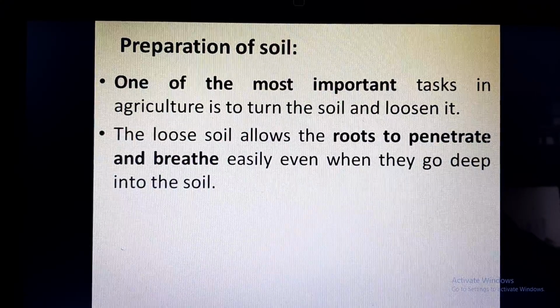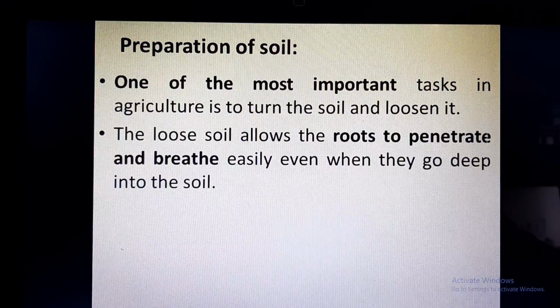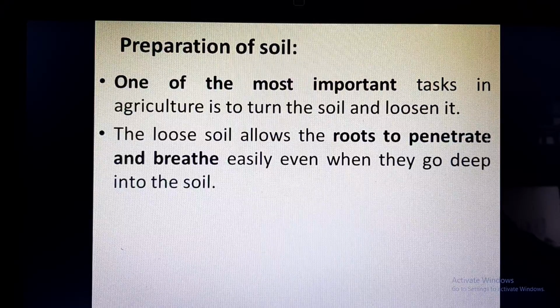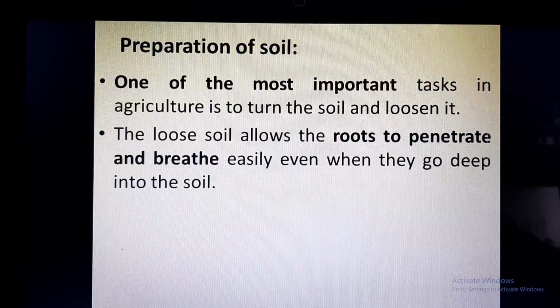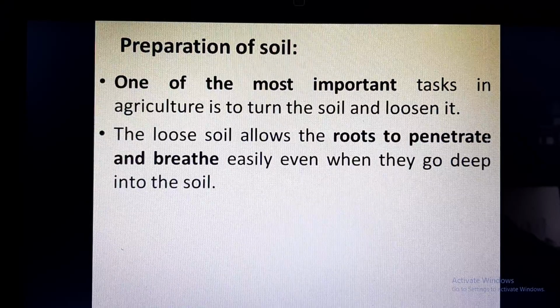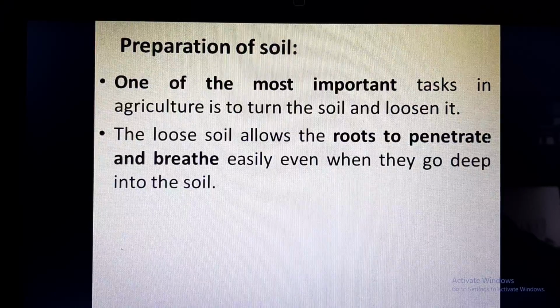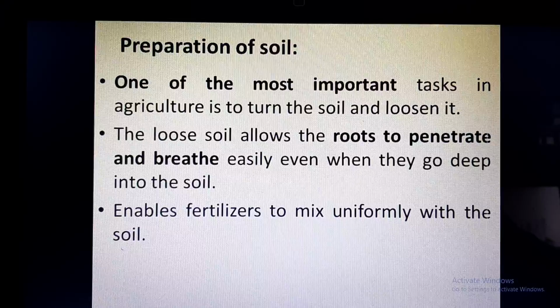The loose soil is required because it allows the roots of the crop to penetrate, and once the soil is loose, it is also possible for the roots to breathe easily even when they go deep inside the soil. So the loosening of soil is very important as it allows better penetration and breathing of roots.